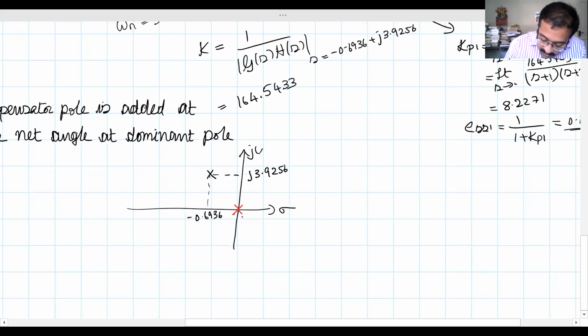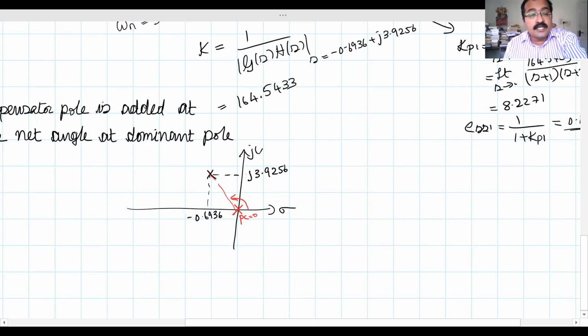So this is the compensator pole, Pc equal to 0. So how can you find what's the net angle here? Net angle will be this much. We know that this angle is 90 degrees, so we have to calculate how much is the net angle. How will you find the net angle?